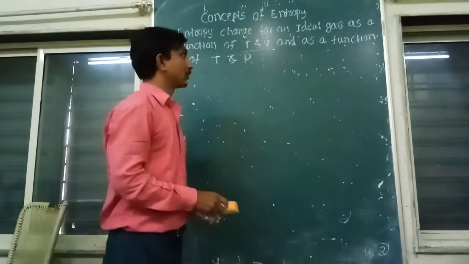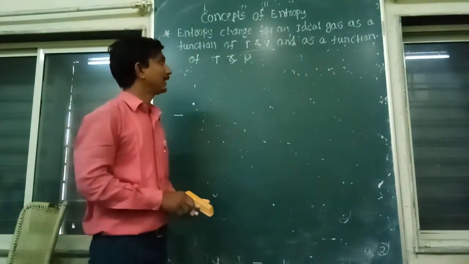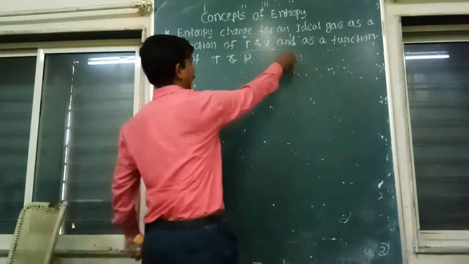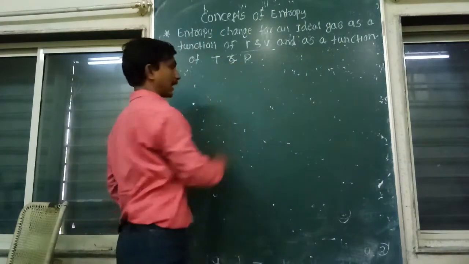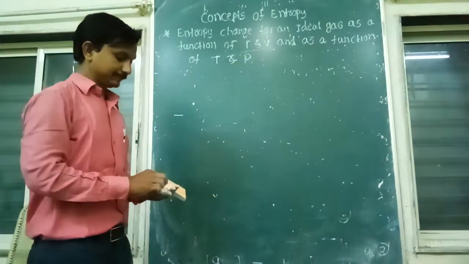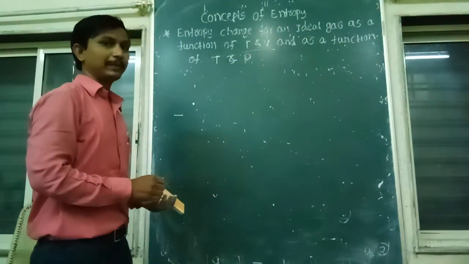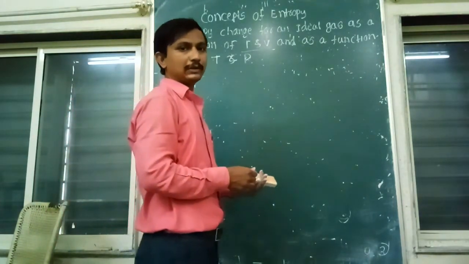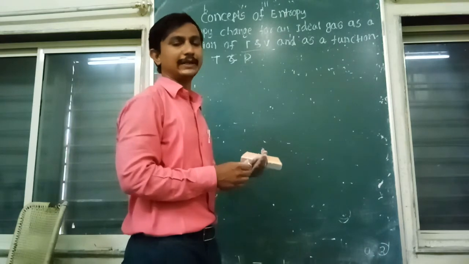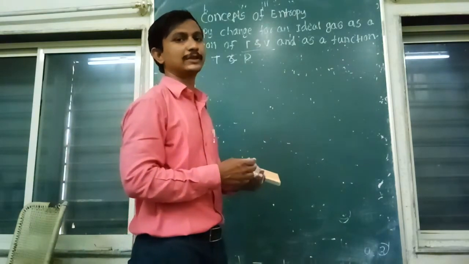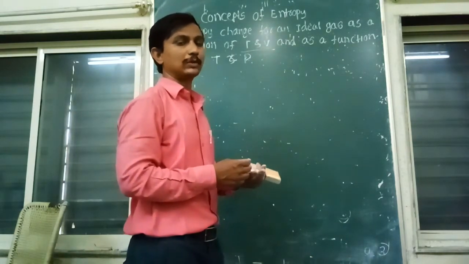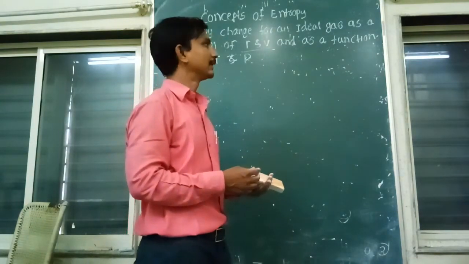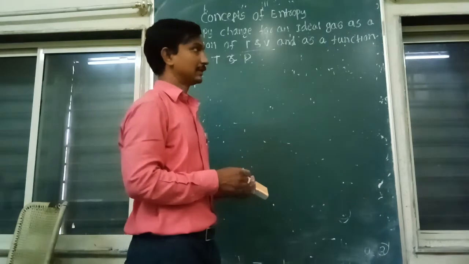Today we have to see entropy change for an ideal gas as a function of temperature and volume and as a function of temperature and pressure. We know entropy is a state function because entropy depends on the state of the system, that is the initial state and final state of the system, and not on the path followed by the system. That's why entropy is a state function.